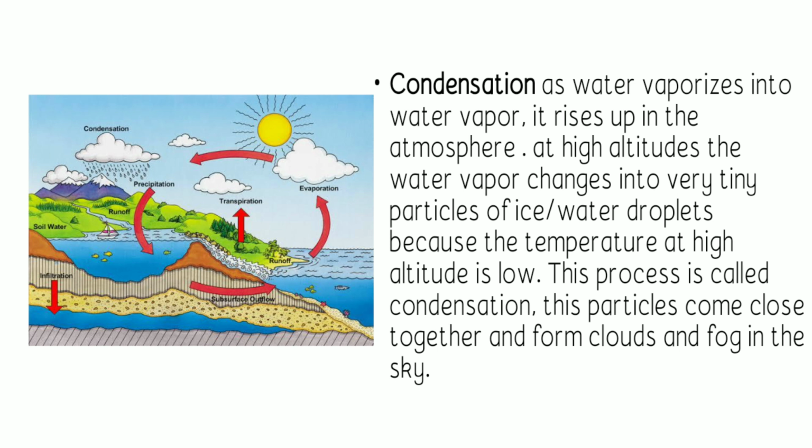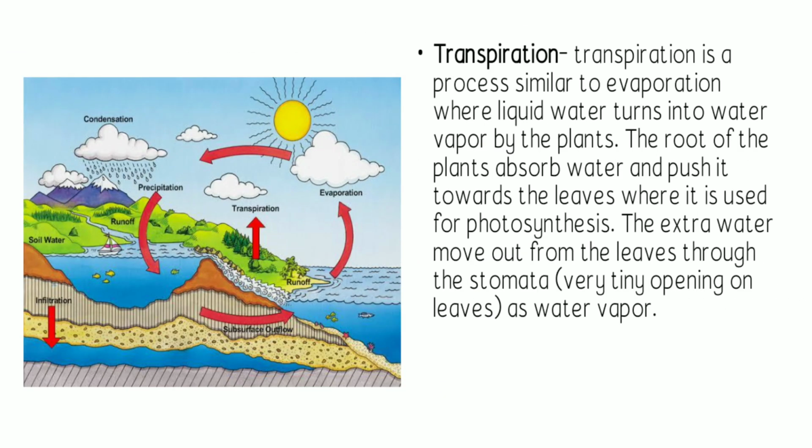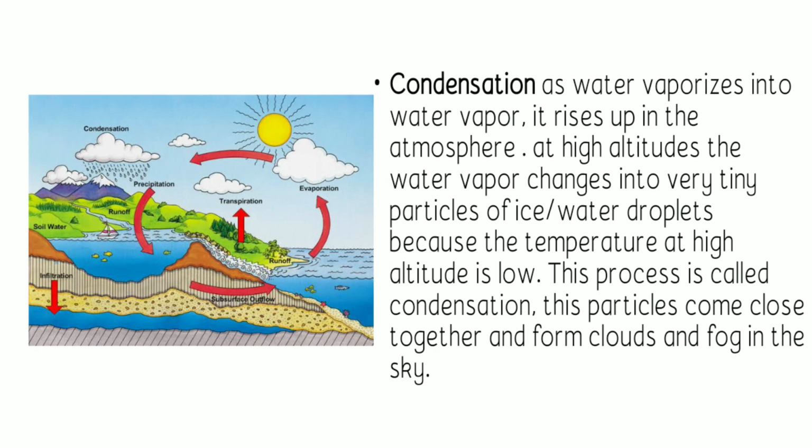Okay, next we have here the condensation. As the water vaporizes into water vapor, it rises up to the atmosphere. At high altitudes, the water vapor changes into very tiny particles of ice or water droplets, because the temperature at high altitude is very low. This process is called condensation. These particles later on come close together and form clouds and fog in the sky.